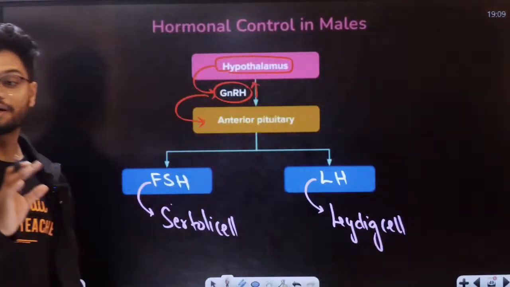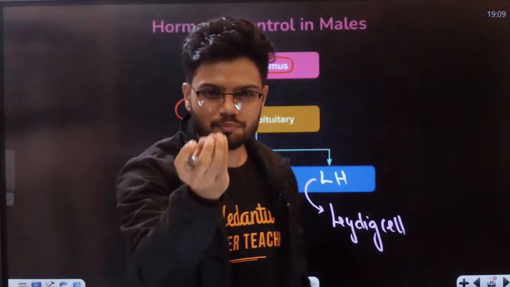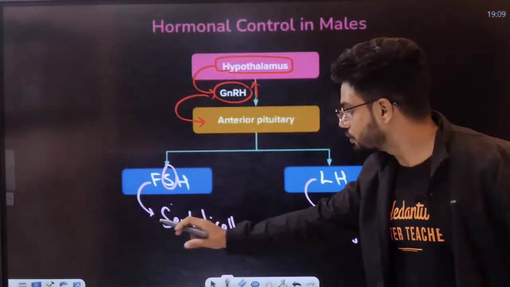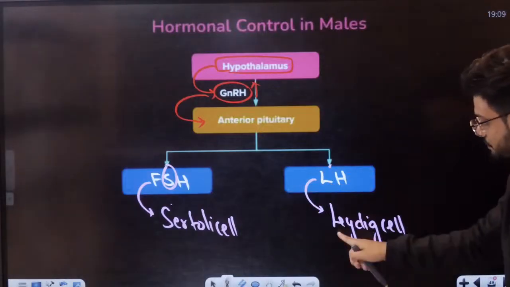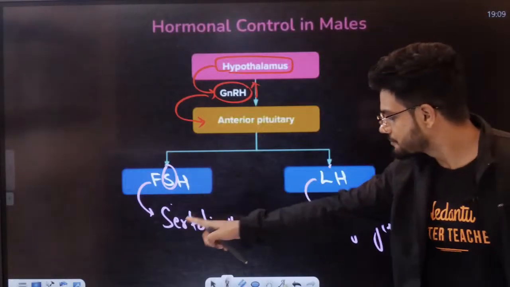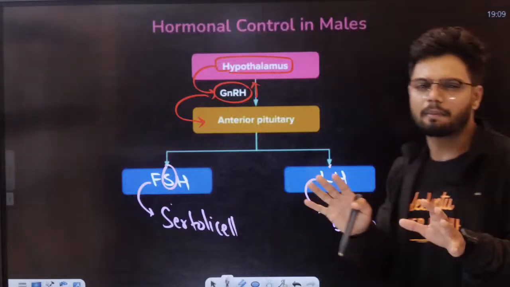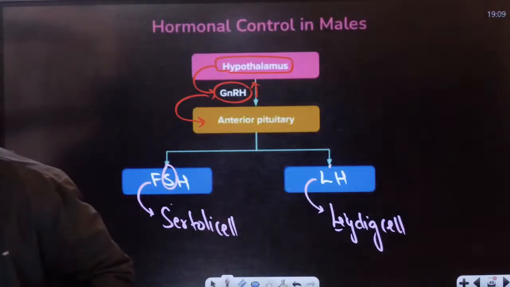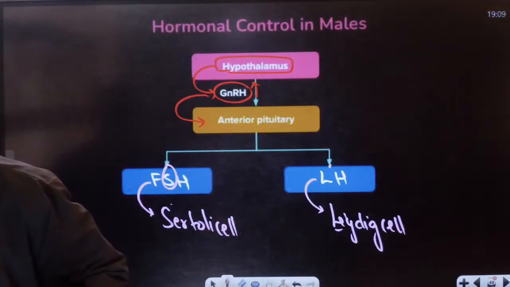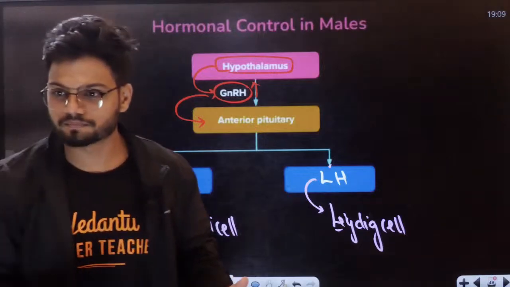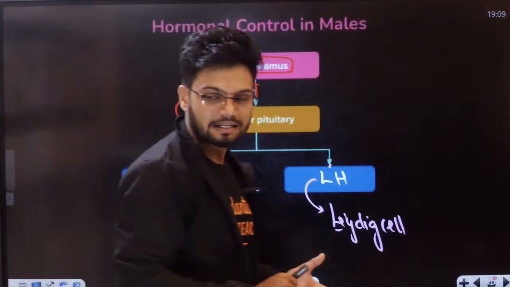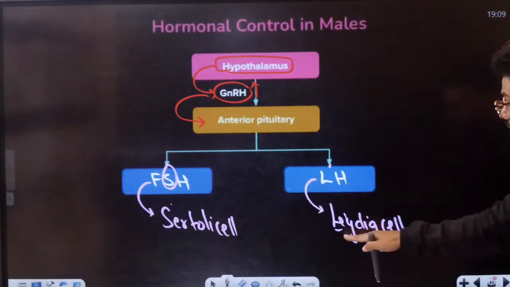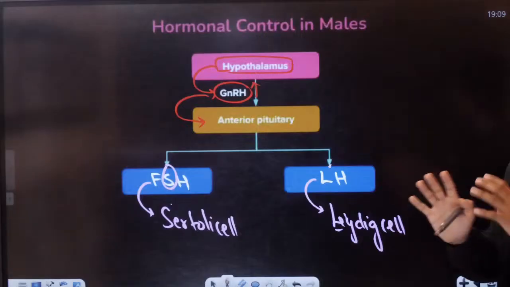Students, this might be difficult to understand and remember, but there is a small trick here. S for FSH, S for Sertoli; L for LH, L for Leydig. So SSLL. With the help of that trick, you can remember all this, students. Clear, all of you? So FSH acts on Sertoli cells, LH acts on Leydig cells.